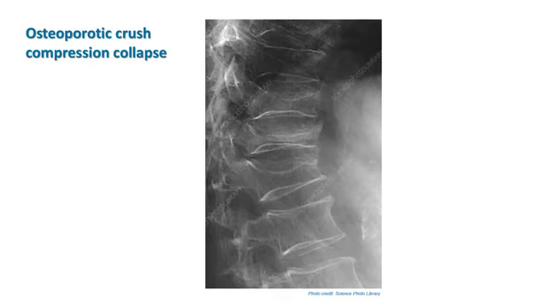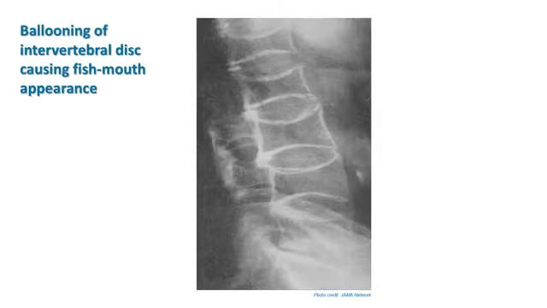Osteoporotic crush compression collapse. 3 vertebrae are shown here. The entire vertebra is collapsed from anterior to posterior. This is the crush compression collapse. Ballooning of the intervertebral disc causing fish mouth appearance. Arrows show the intervertebral disc with fish mouth appearance.